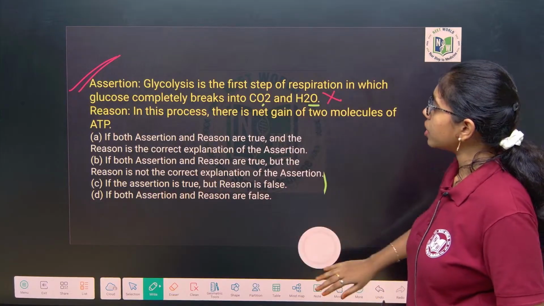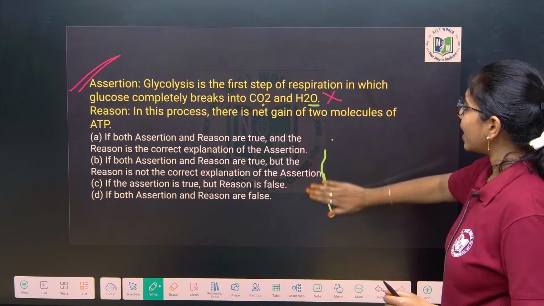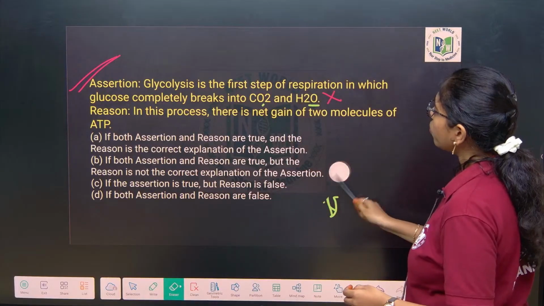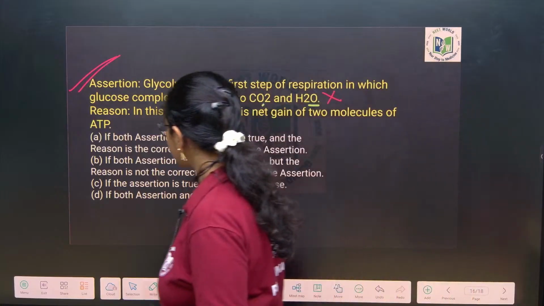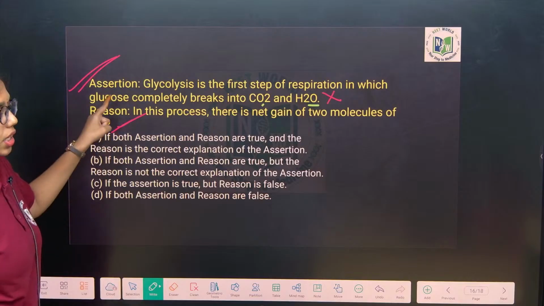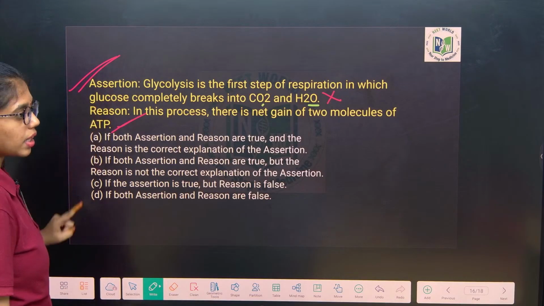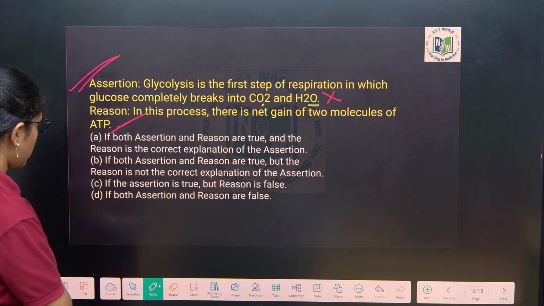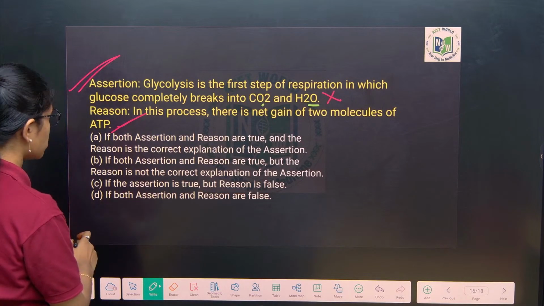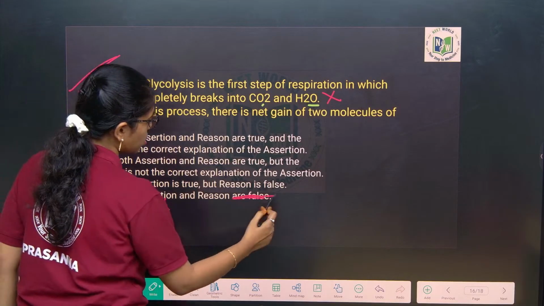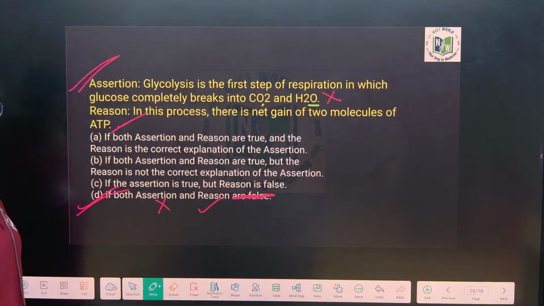Okay. Again look into the reason. In this process there is net gain of 2 molecules of ATP. Is that true? Yes, ma'am. Yes. So here what you have to choose? Assertion is wrong but reason is true. A is wrong and R is true. The option where assertion is true and reason is false is not there. Assertion is false and reason is true. Let's go for option D.